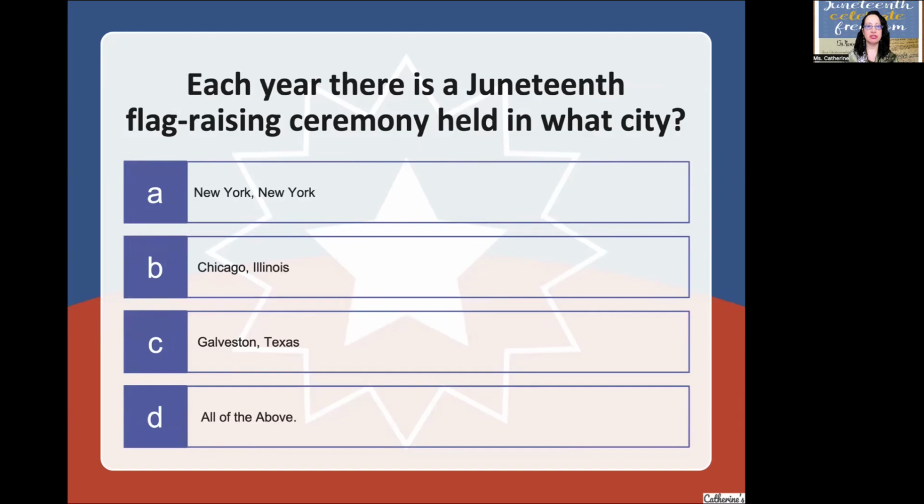Each year, there's a Juneteenth flag raising ceremony held in what city? Galveston, Texas. Remember the map? It had a red star? That's Galveston, and that was in the state of Texas. Good job. So Texas is the last state that ended slavery.